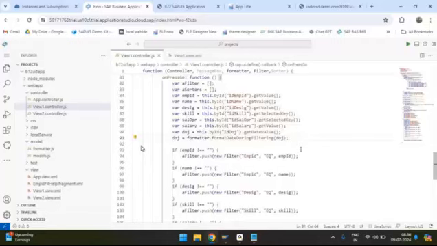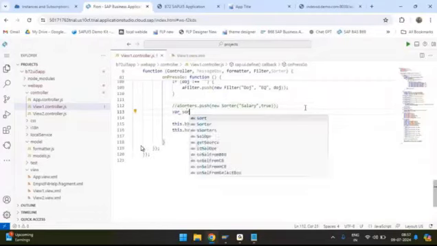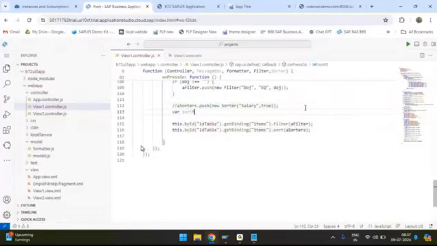So I can write it here itself. So variable sort field equals to this by id sort field. So what is id sort field?